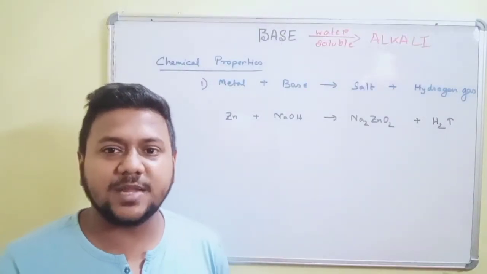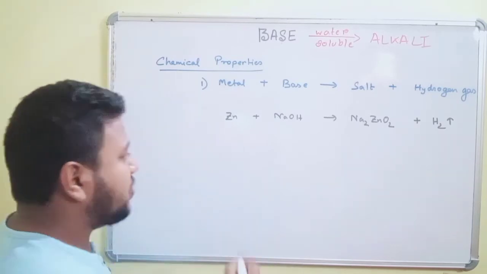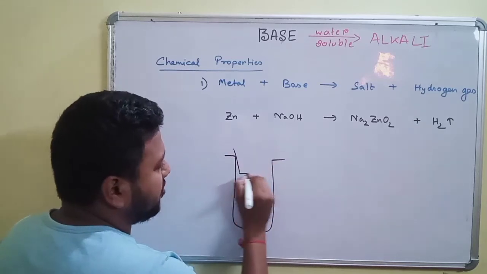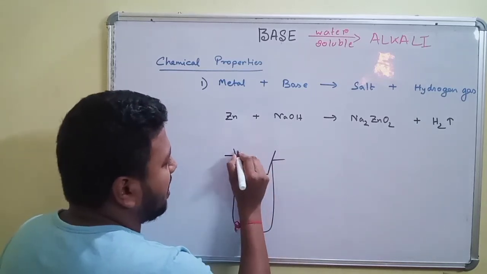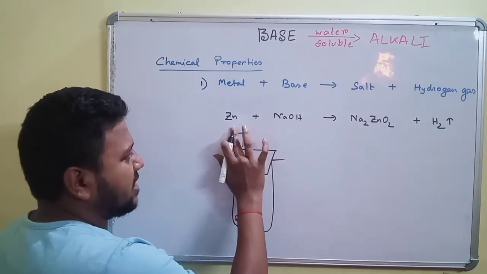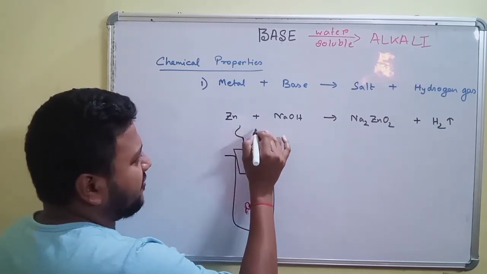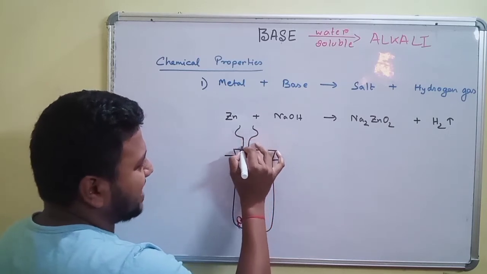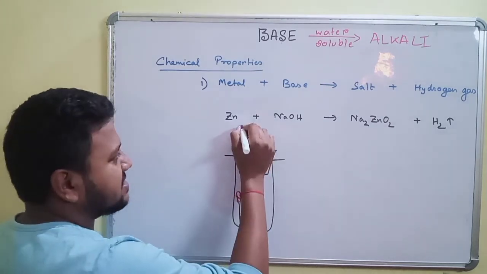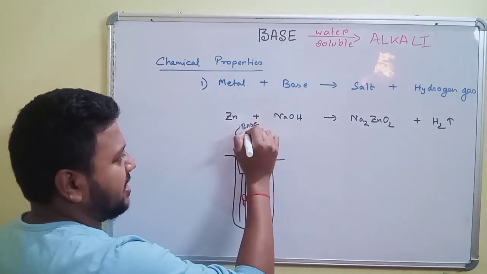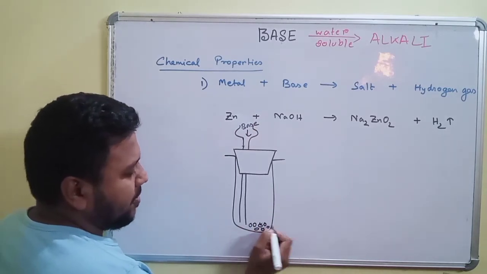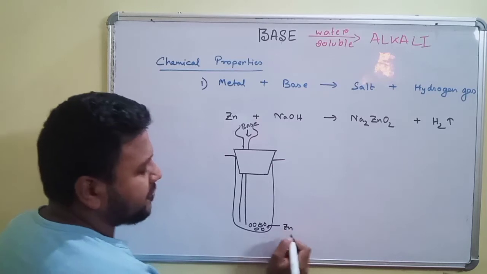So what is the experimental setup that we prepare? We take a particular test tube in which we fit a 2-hole cork. In the first hole, we put a thistle funnel which helps to pour the base into the test tube containing some solid particles of zinc.